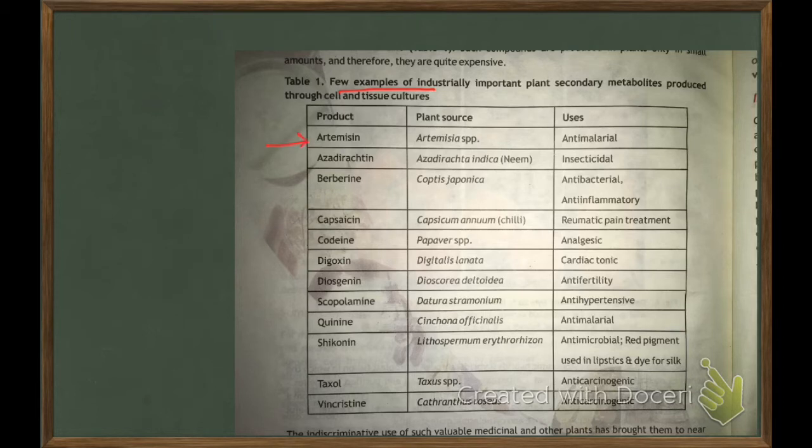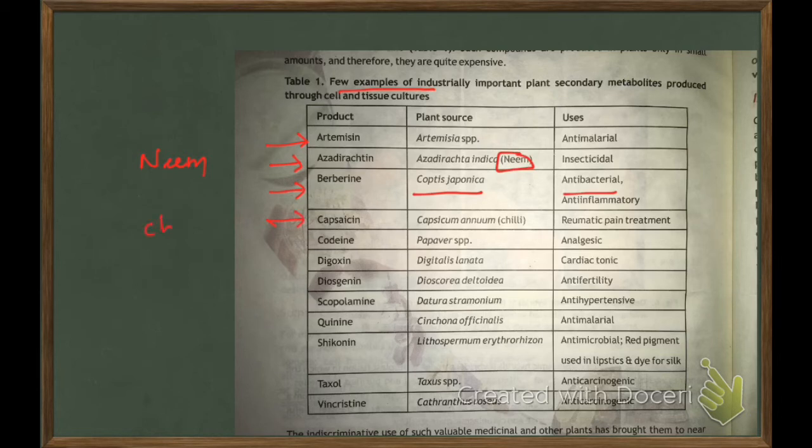Artemisinin, used as an anti-malarial drug. Azadirachtin, which is produced from neem trees, is used as an insecticidal agent. Berberine has antibacterial and anti-inflammatory use, produced from Coptis japonica.